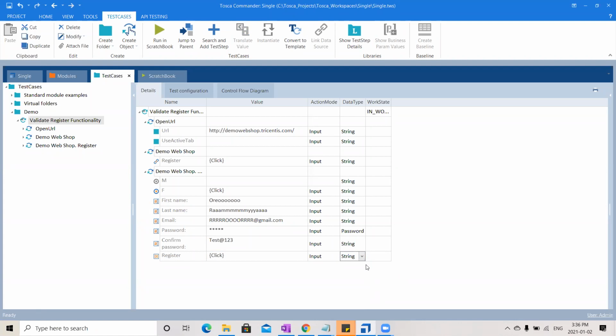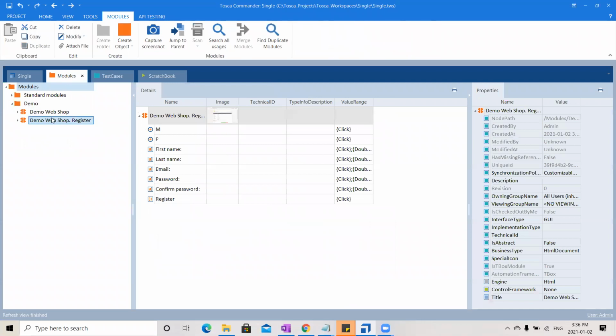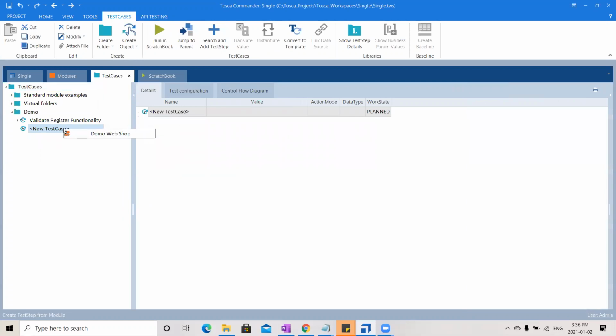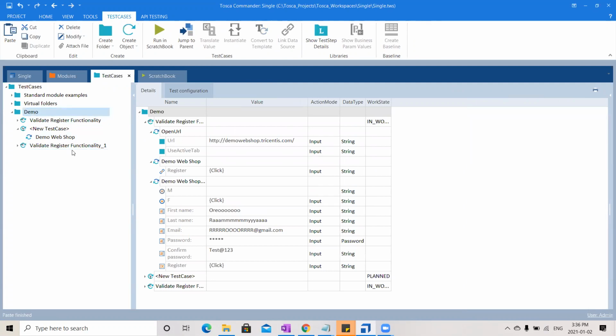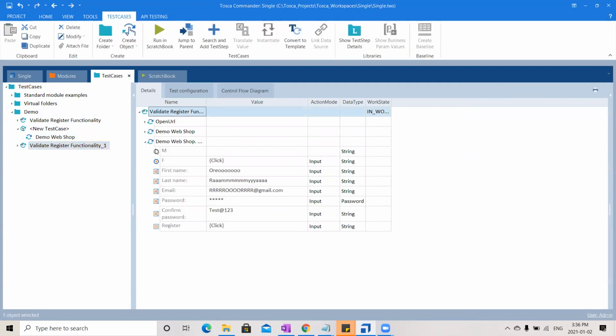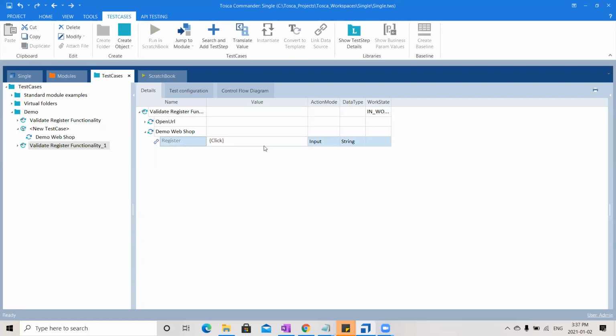Okay. So we have already created the open URL and demo web shop, right? So this one you can reuse in the other test cases also. Suppose I want to use it in a different test case, just go and drag it again. You can drag it as many times as you want. Or else you can copy this whole test case and paste it again. And this time I can change the values. Like if I don't want to use this, delete that. Now after clicking on register, I want to do something else, so add those other steps here.